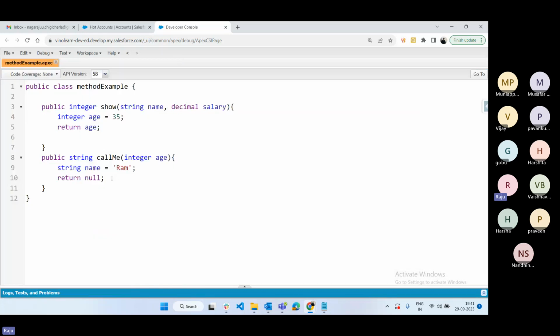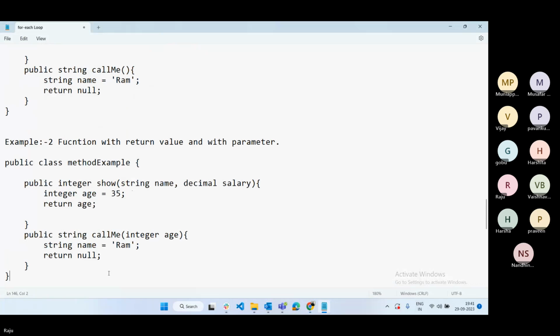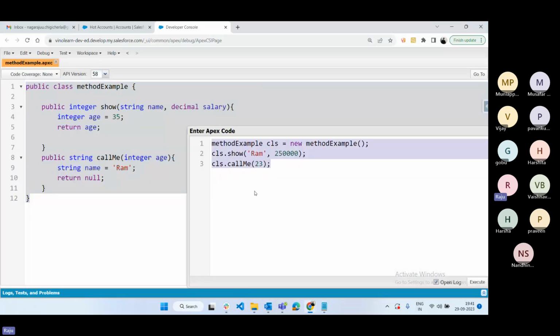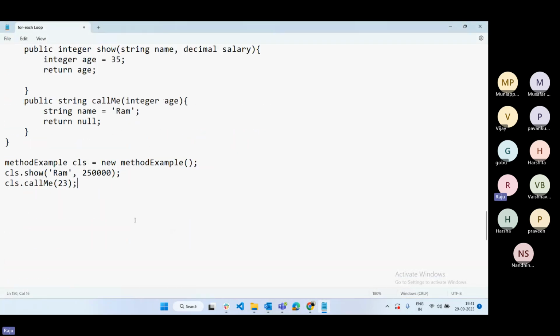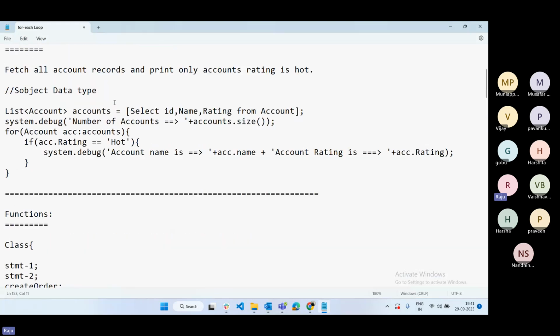So this is something like with return type and with parameter, non-void function with the parameter. This is how we can execute the code. Now this is the piece of code where we can execute more than one parameter. Hope you are clear on what functions are. So I will give an assignment. Any questions, let me know. Is it clear now what functions are and what types of functions there are?